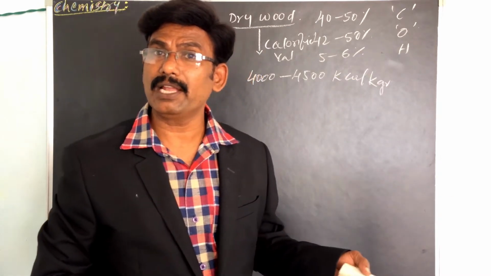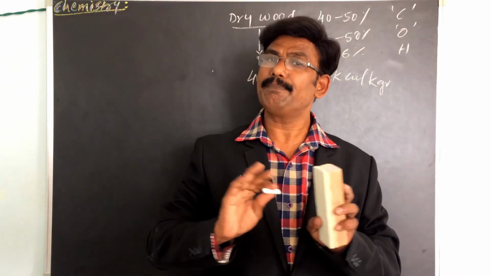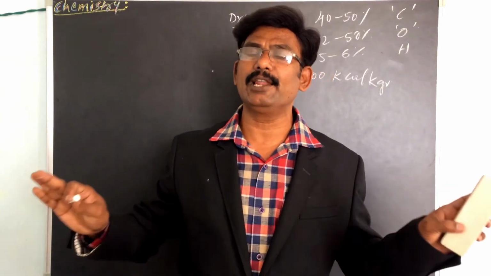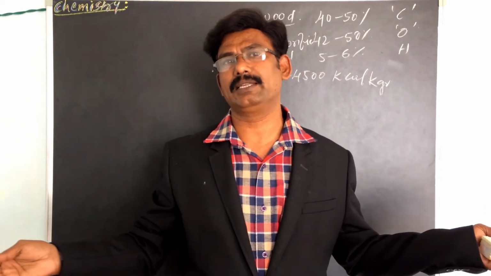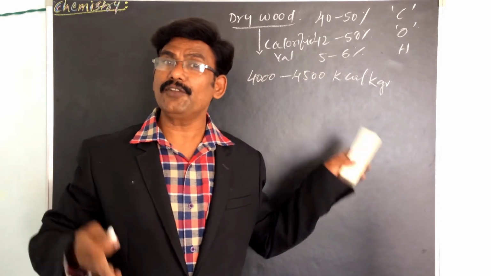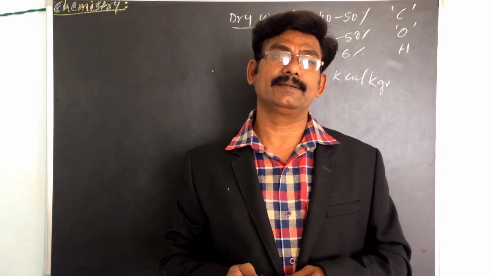So what is meant by calorific value? We will discuss calorific value, what it is and what the units are, in a separate video and class. For now we just have to know the calorific value is 4000 to 4500.